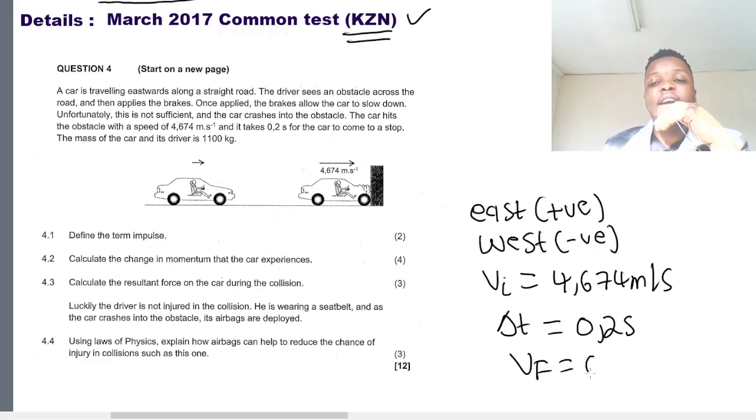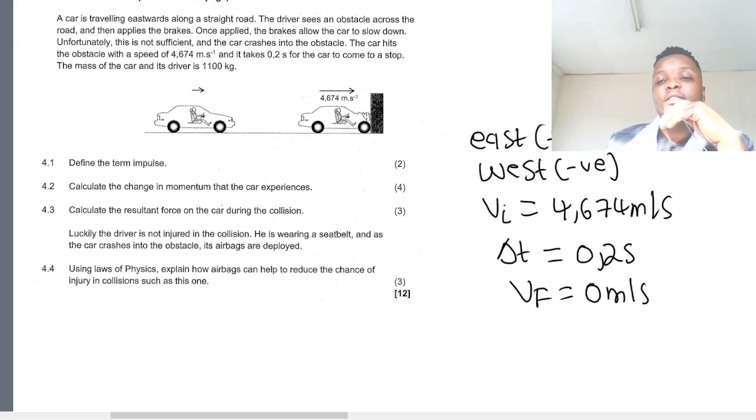It means the final velocity became 0 meters per second. I hope you understand those things. In physics, when they say an object is at rest, it means it's stationary. So if it collides with a wall or an obstacle and then ends up coming to rest, it means it stops. It has a final velocity of 0. I hope that makes sense.